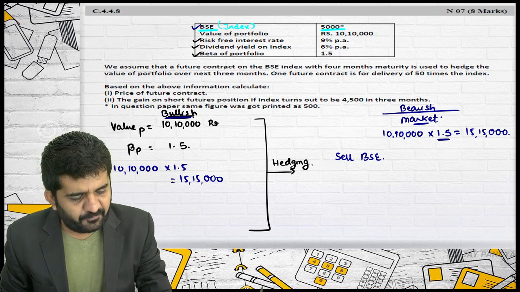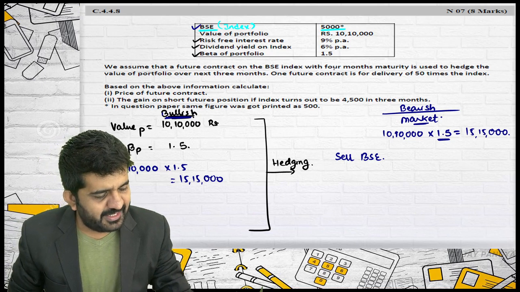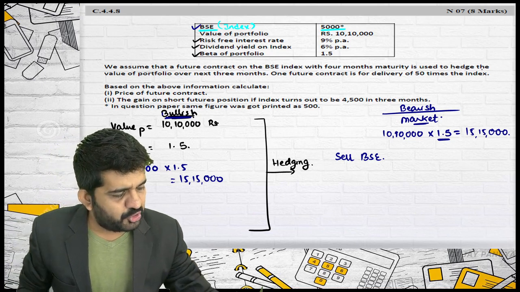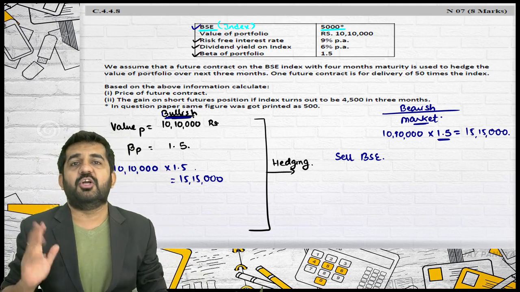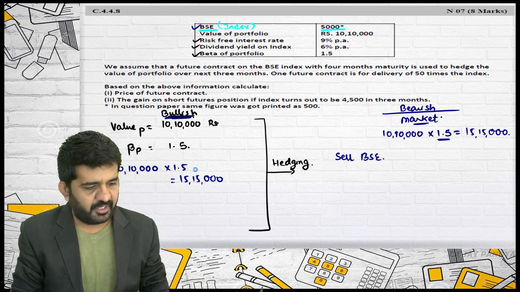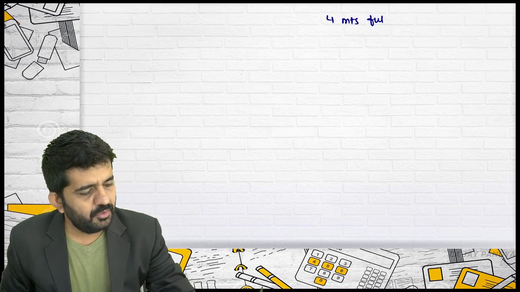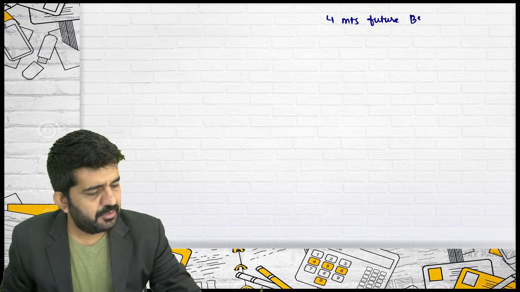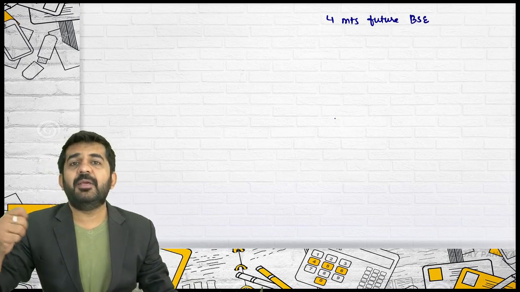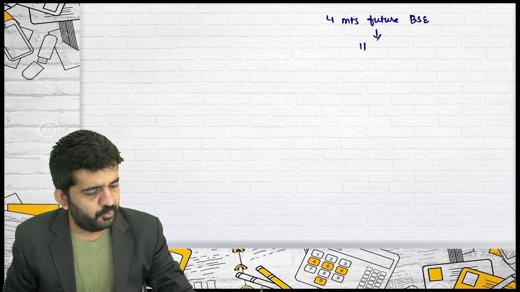That is alright. But let us understand what they are saying. We assume that a future contract on BSE index with 4-month maturity is used to hedge the value of portfolio. Is it alright? For how many months you are hedging? You are hedging for 4 months. Is it alright? So 4 months future BSE will be used to hedge the portfolio.